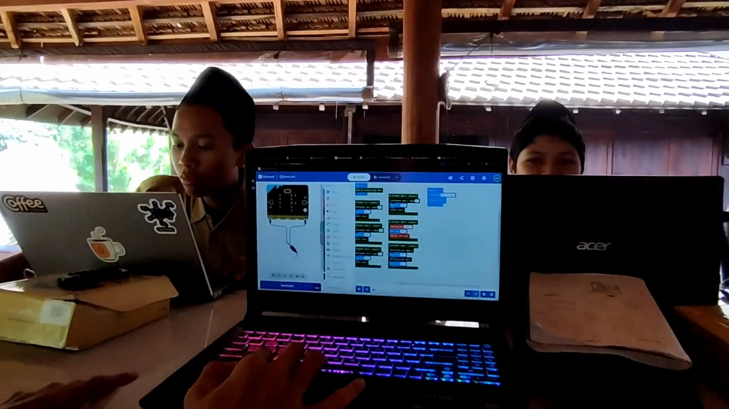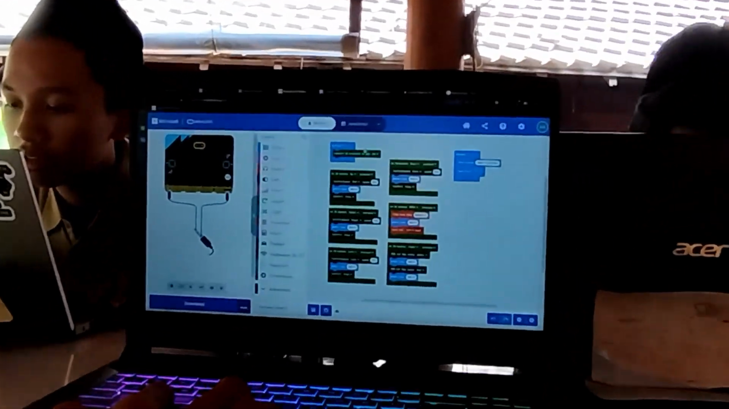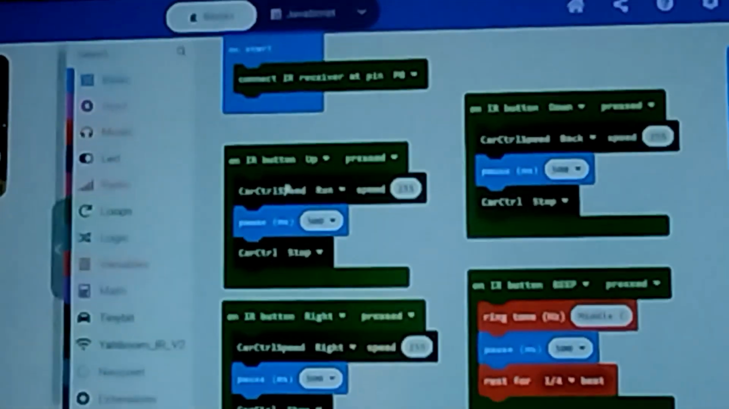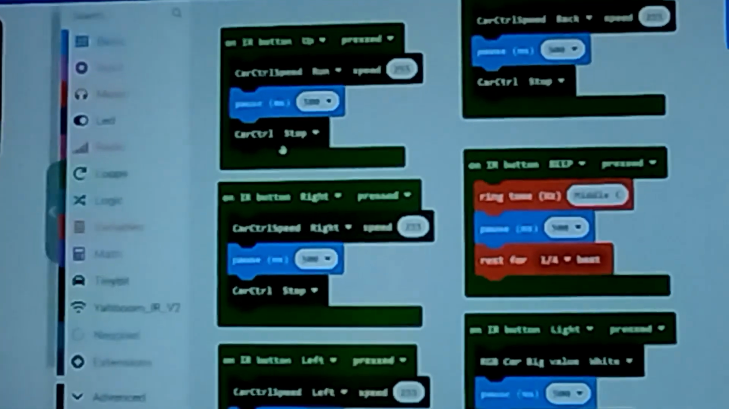And then next, this is the code. This is the on start code, and then this is the go front, and then go right, and then go left, and then go back, and then the beep and light, and then the text, and then the icon.